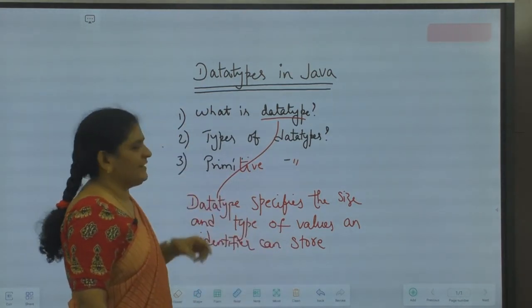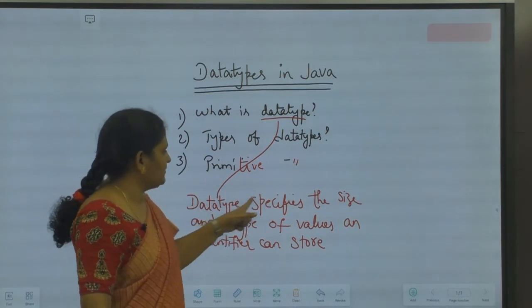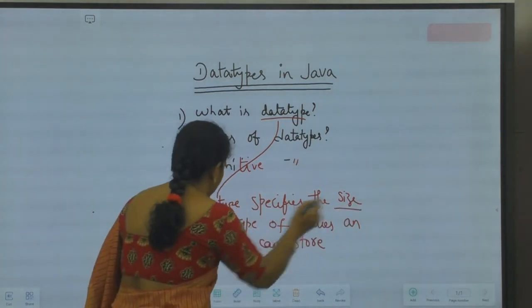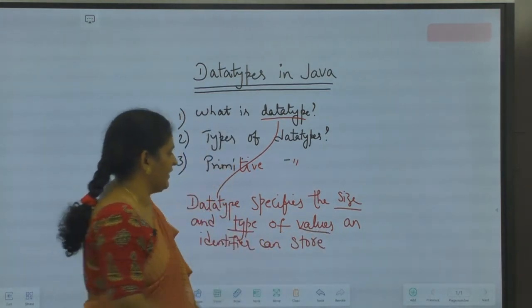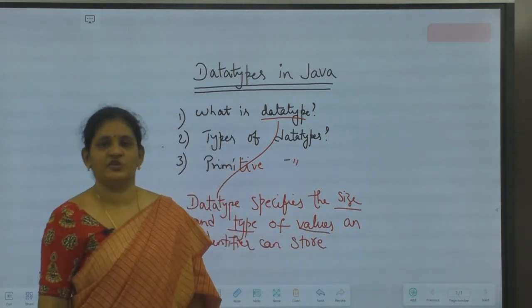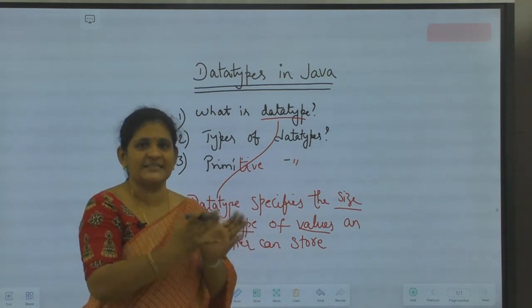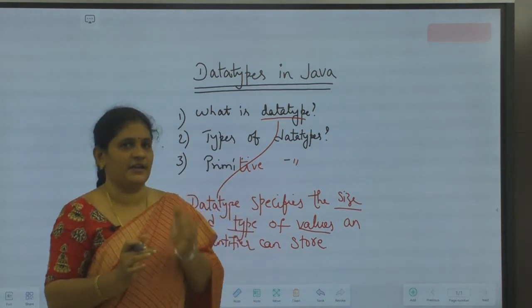So students, what is data type? I have given the definition here. Data type specifies the size and type of the values that an identifier can store. Okay, this is the definition of data type.